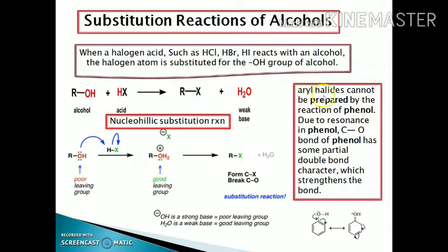We cannot prepare aryl halides from phenols by this process, because due to resonance, the C-O bond of phenol has some partial double bond character, which is stronger than a normal single bond. In the case of alcohol, the C-O bond is purely single and can be easily broken, and we get the respective alkyl halide. But in the case of phenol, we do not get the aryl halide, as we cannot break this C double bond O easily.